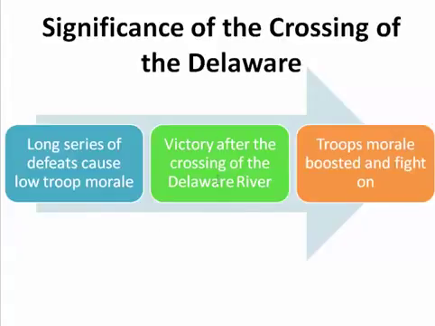So then there's this victory at Trenton, New Jersey, after the crossing of the Delaware River. What that's going to do, one, significantly, is boost the morale of the troops and have them fight on and end in a victory in the American Revolutionary War.